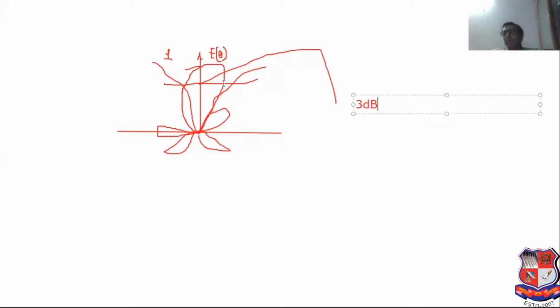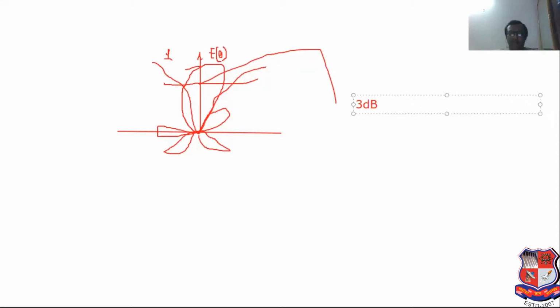The angular distance between 2 points on the antenna pattern. See, this is the antenna pattern, this is left side, this is right side. The angular distance between 2 points on the antenna pattern, main lobe, that are 3 dB below the maximum point is known as half power beamwidth: theta HP left minus theta HP right.